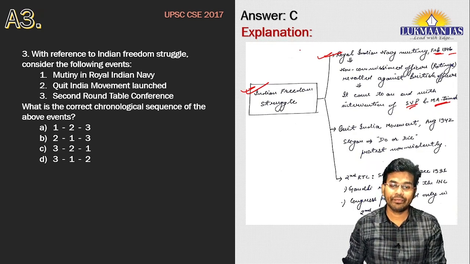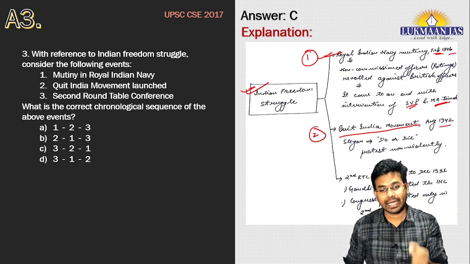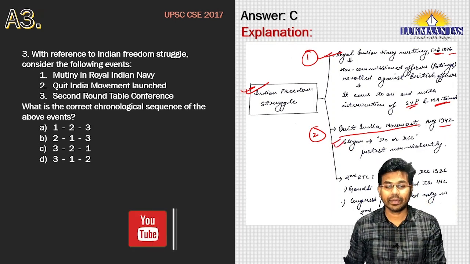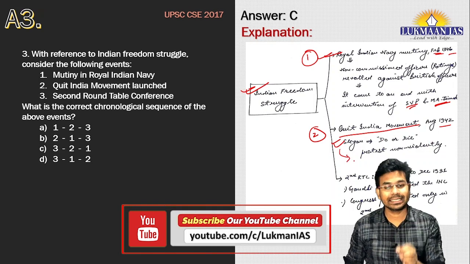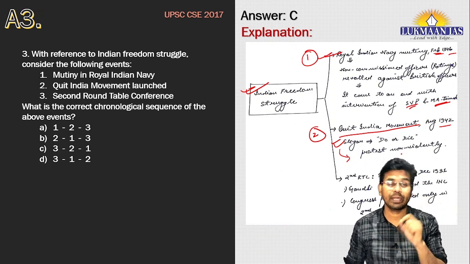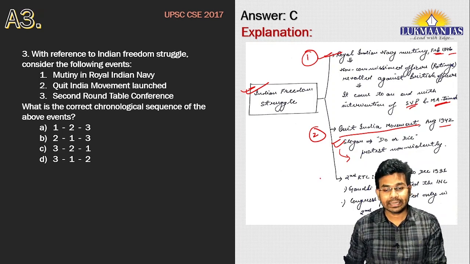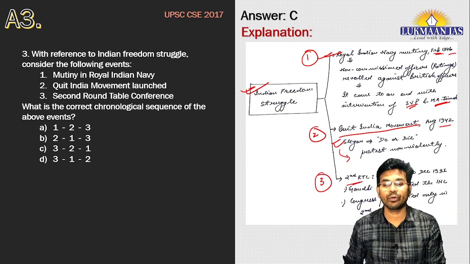Then the second event of the Indian freedom struggle was the Quit India movement, launched in August 1942. It was launched by Mahatma Gandhi, and he gave the slogan, do or die. He also instructed the masses that they should protest non-violently, that is, they should not adopt any violent means while protesting.